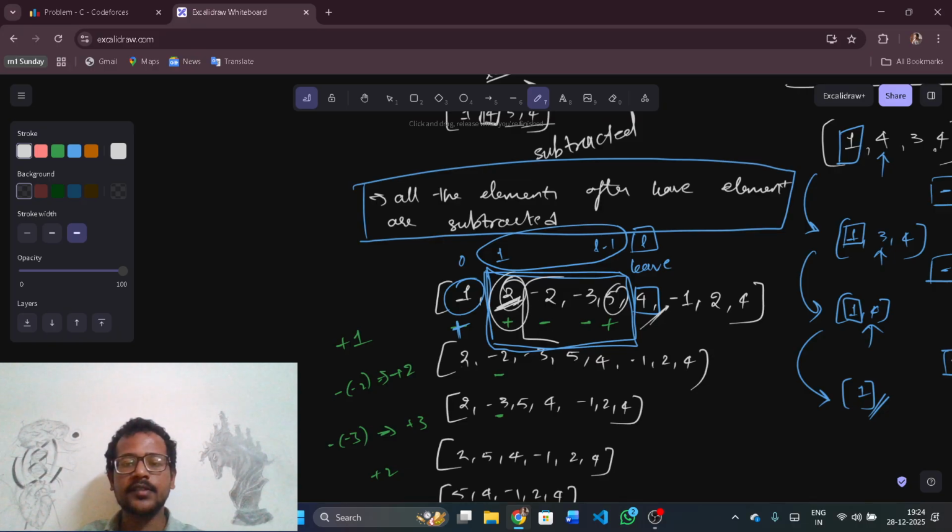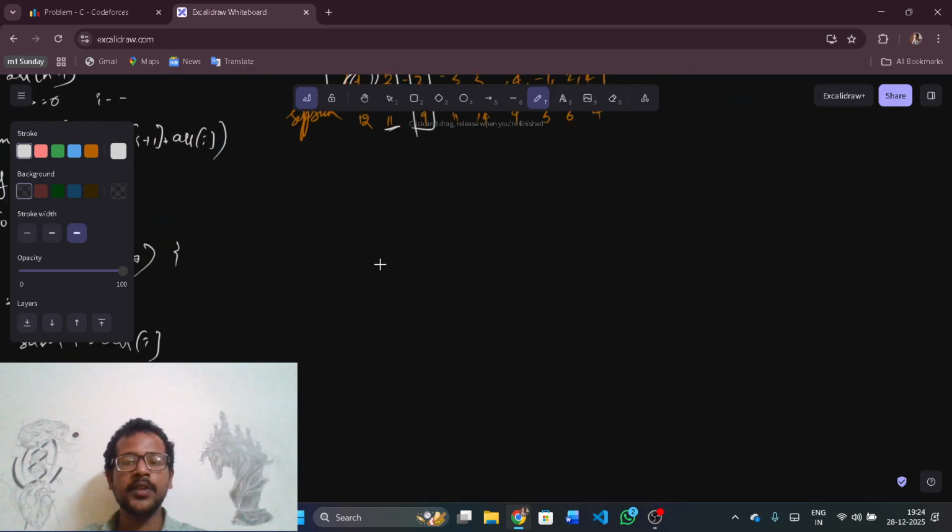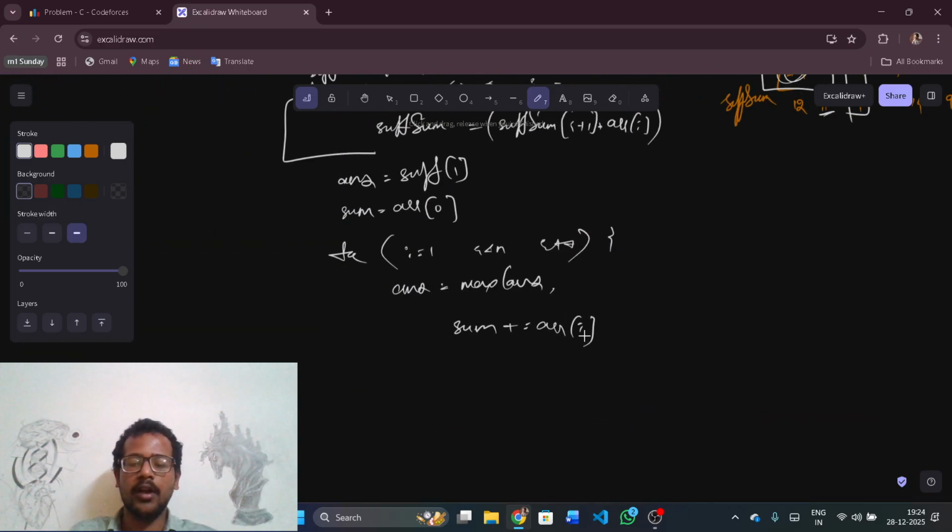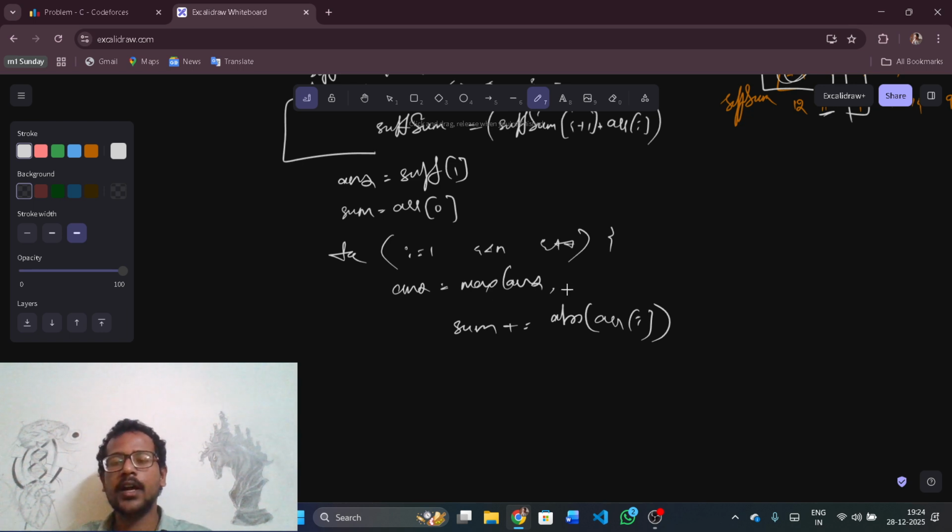Even if it is a negative value, I'll take the absolute value of minus 2, so I'd get 2, right? So sum plus equal to is not array of i, instead it would be the absolute value of array of i. Now answer comma the sum which I have till now, minus suffix sum of i plus 1.